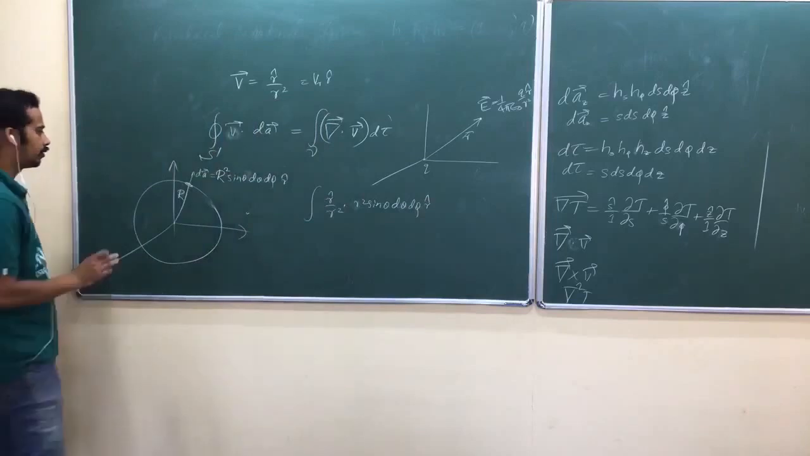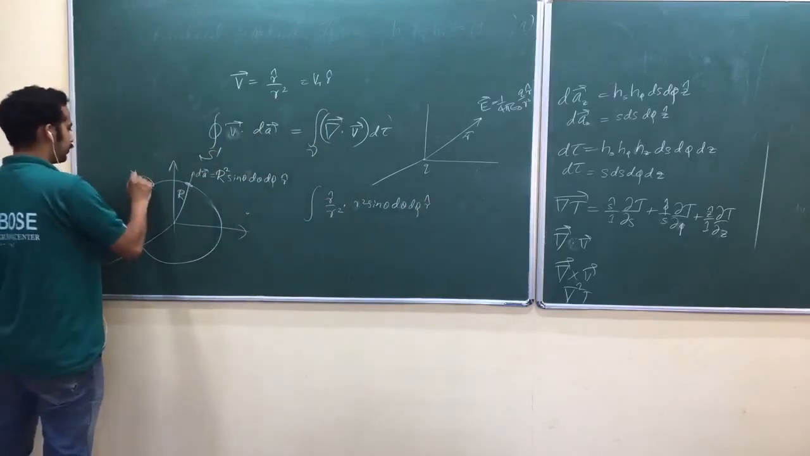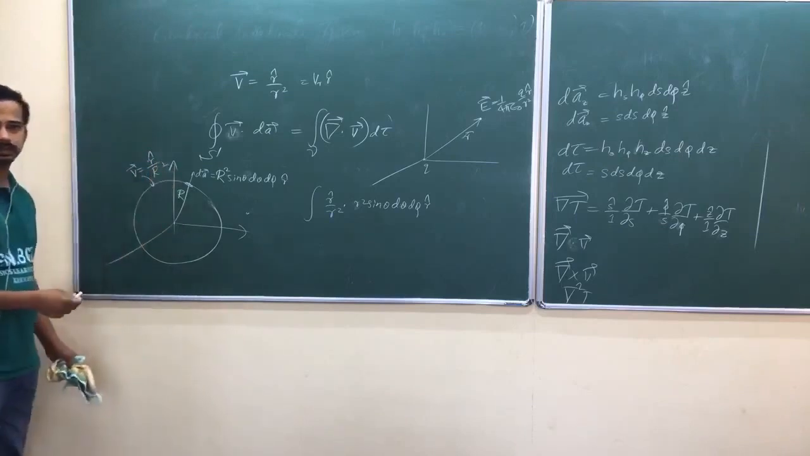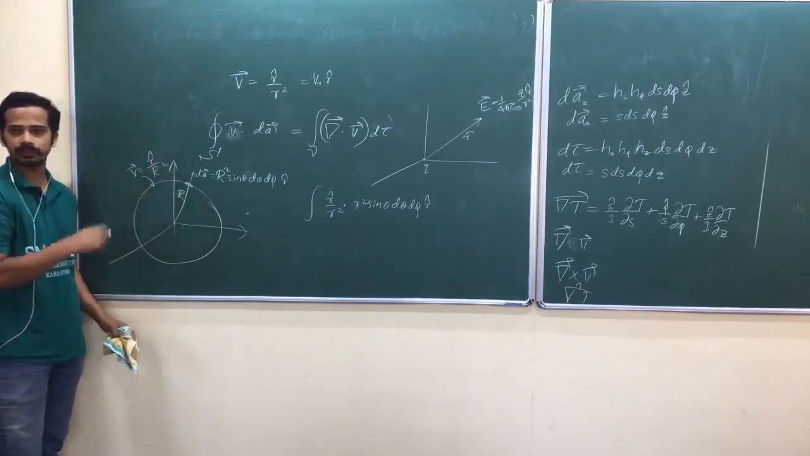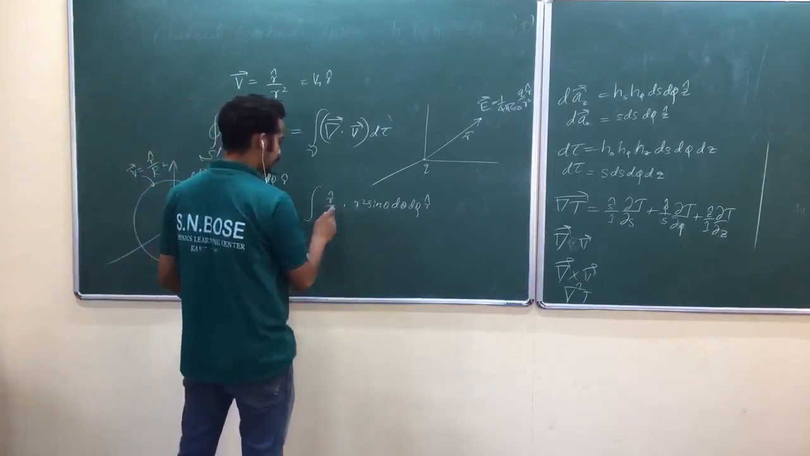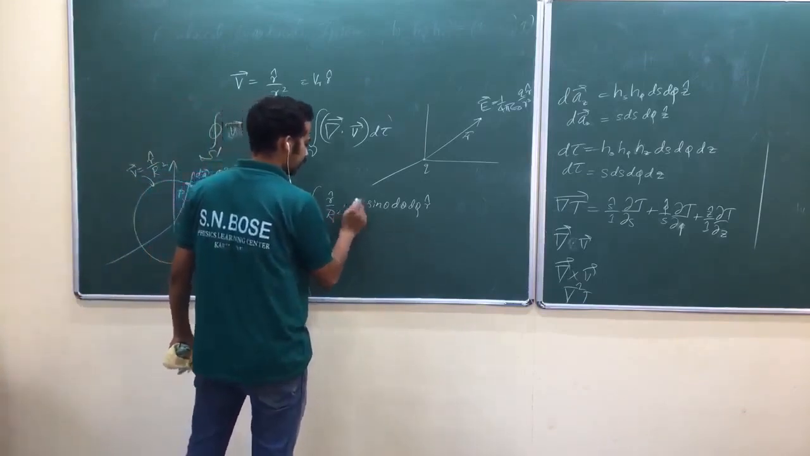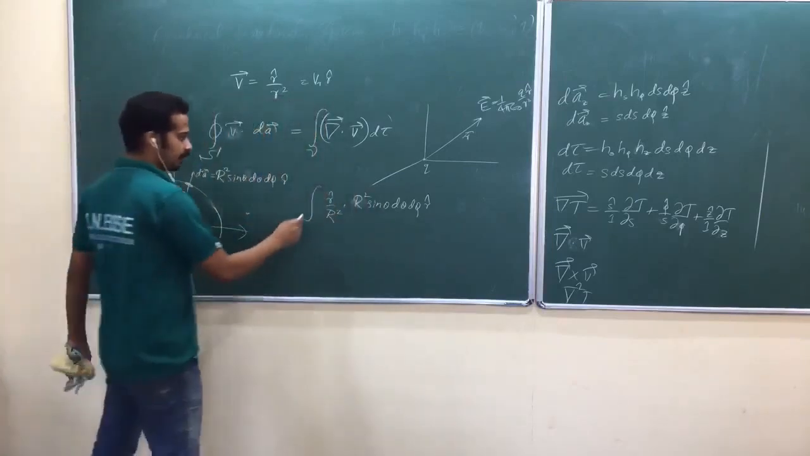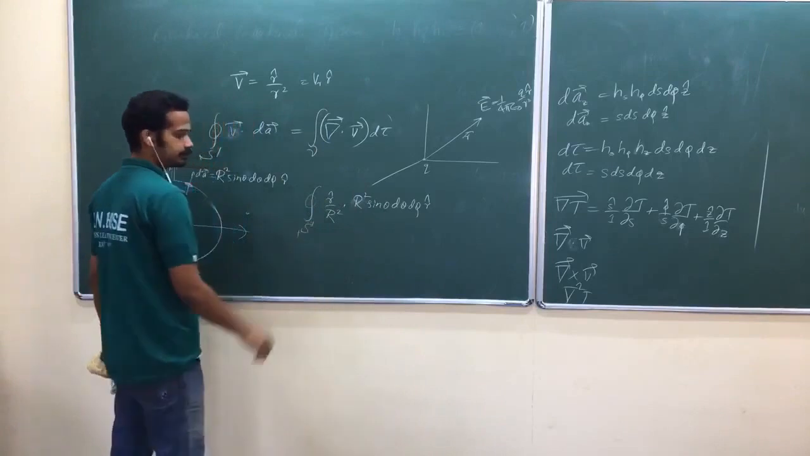Now I better write one more thing. On the surface, what is my V vector? R cap by capital R square. Why? Because r equal to capital R on the surface. Is that okay? So that's why I better write capital R square, because I am talking only about the surface. Again, closed surface integral.